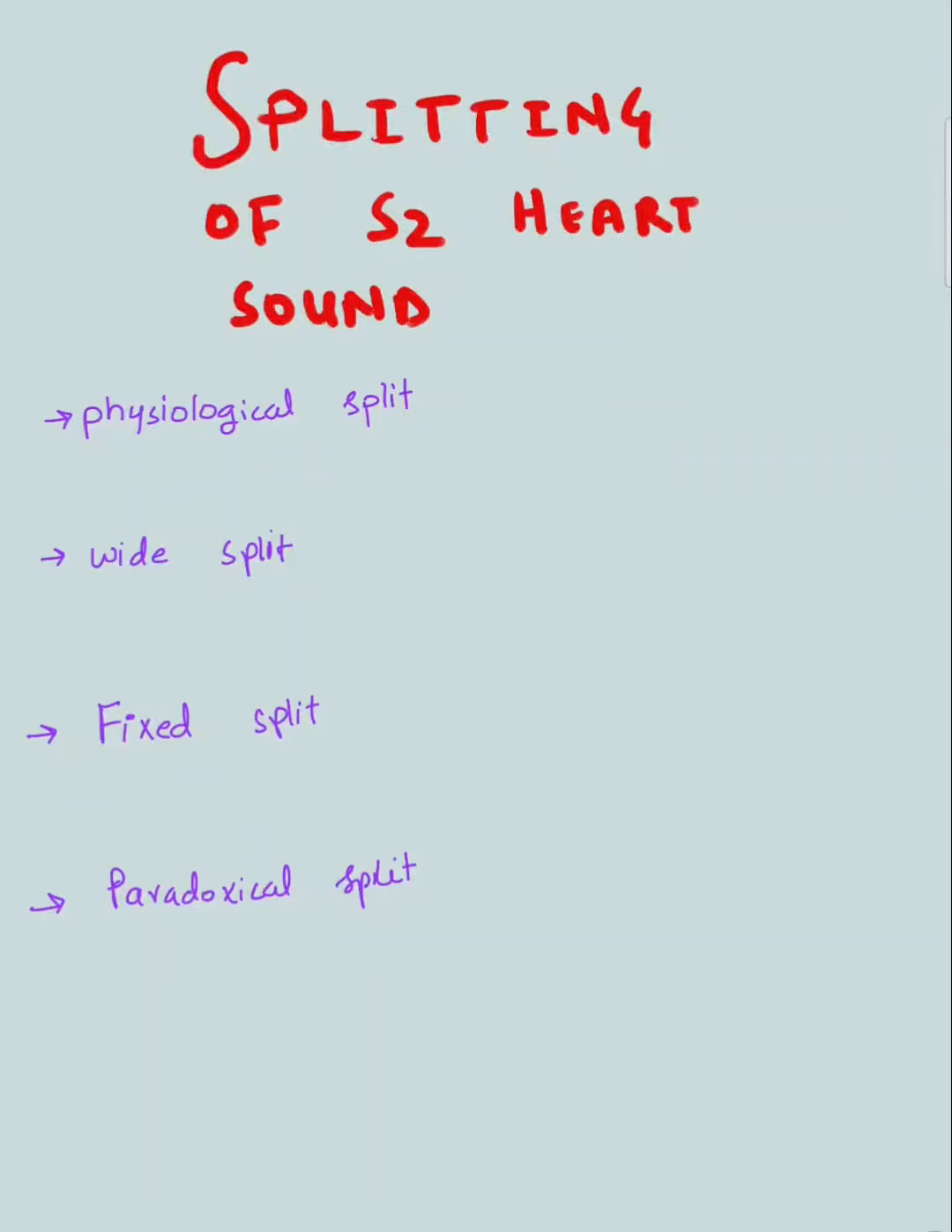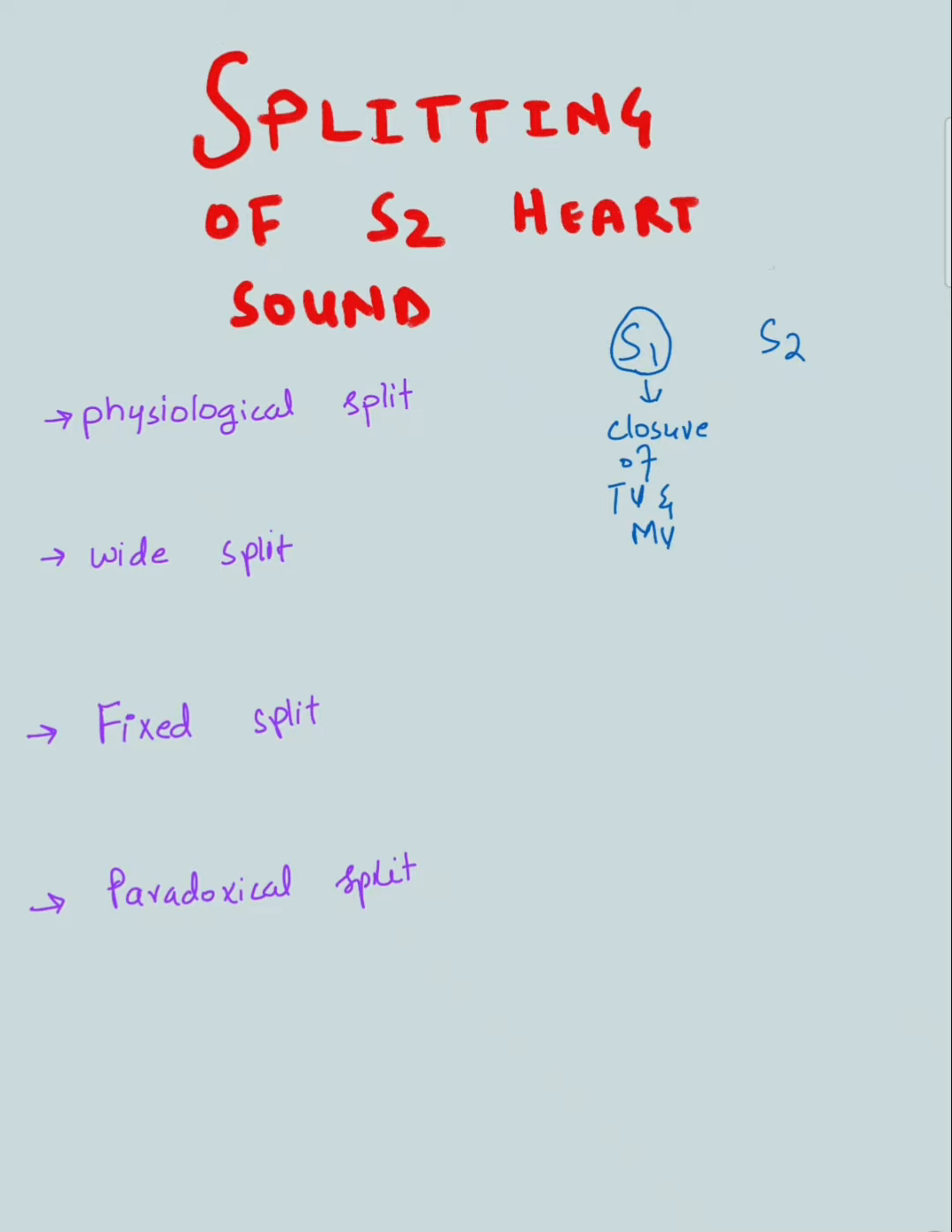Today we will be talking about the splitting of S2, or the second heart sound. The normal heart sounds are two: first we have an S1 and we have an S2. The first heart sound, S1, is produced by the closure of the tricuspid and the mitral valves.